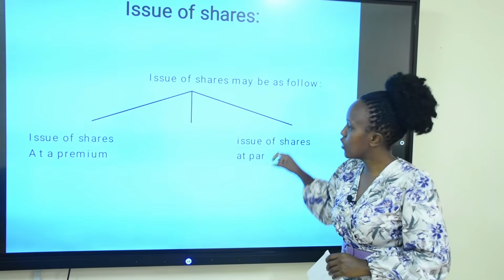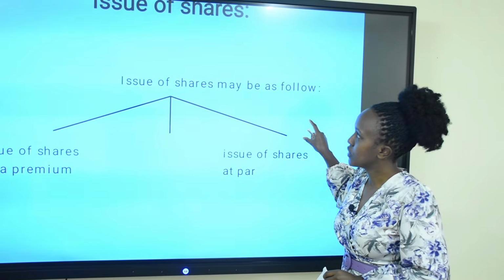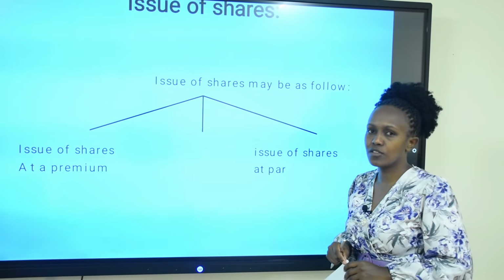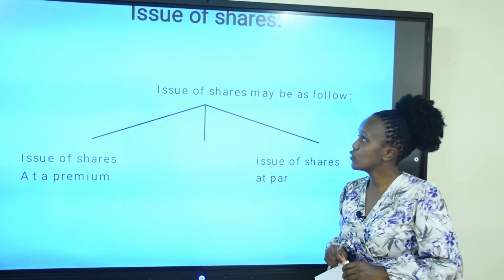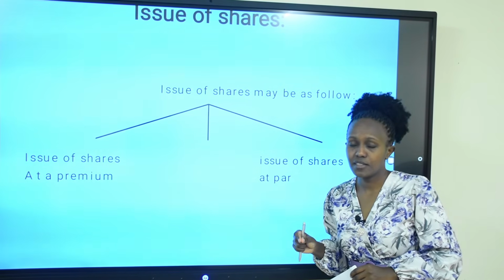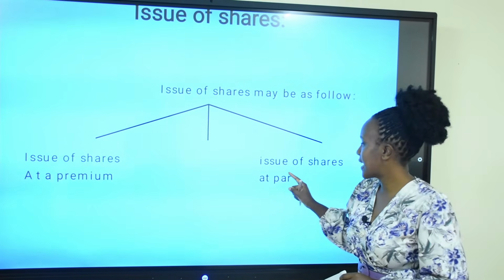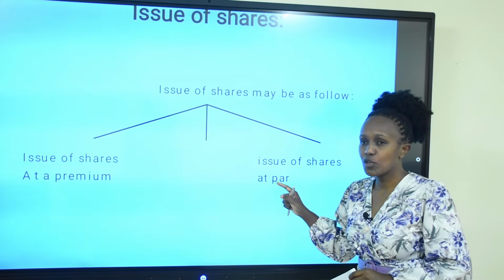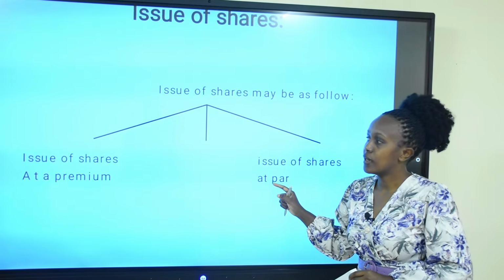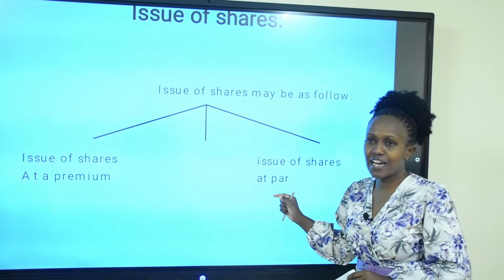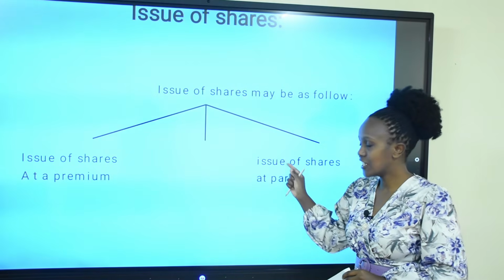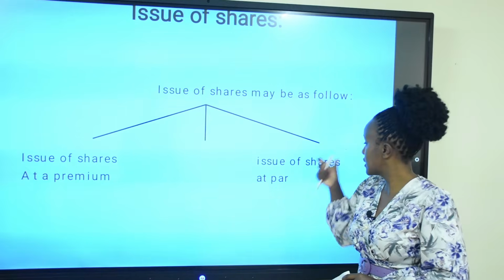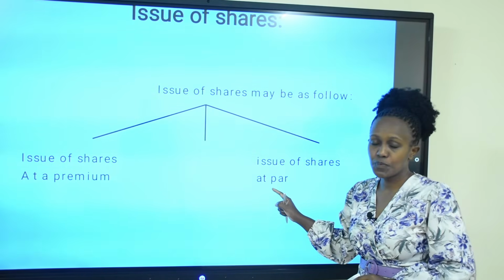Now we can also look at how shares are issued. Issuing of shares in an organization. So when you're going to be issuing the ordinary share capital, you can either issue the shares at par. The par value is the face value. So for example, you can issue 10,000 shares at shillings 10 each. The shillings 10 each is what you call the par value.